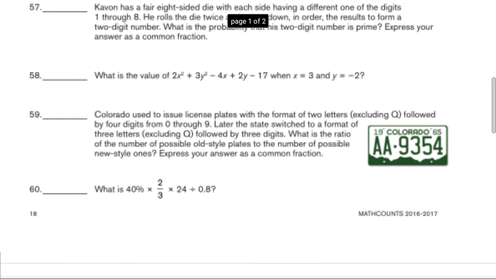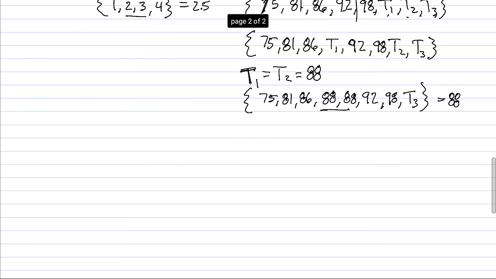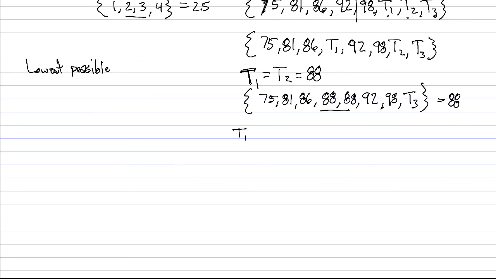With this particular set, it's asking for the lowest possible. And we've shown that we can't just have one number in between 86 and 92. We have to have two numbers in between 86 and 92. So the lowest possible number would actually be T1 equal to 86, right? Because if it gets lower,